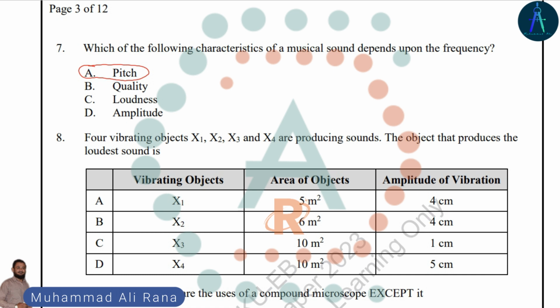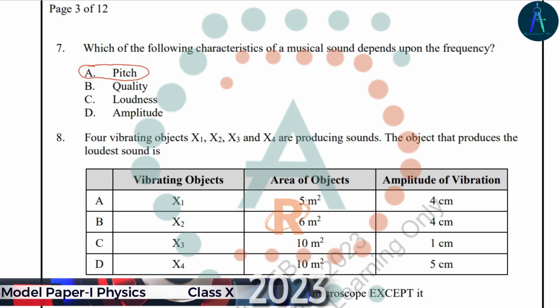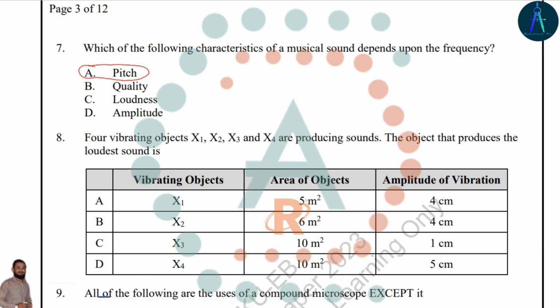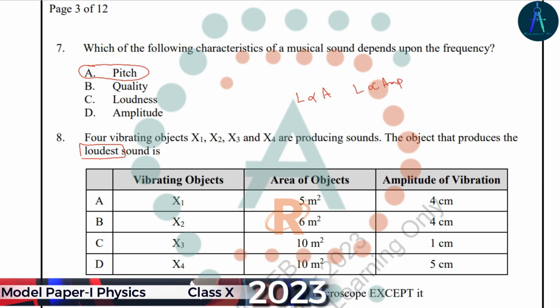Now let's see question number 8. Four vibrating objects, X1, X2, X3 and X4, are producing sound. Which sound will be the loudest one? Loudness is a characteristic of sound that is directly proportional to area, and it is also directly proportional to amplitude.